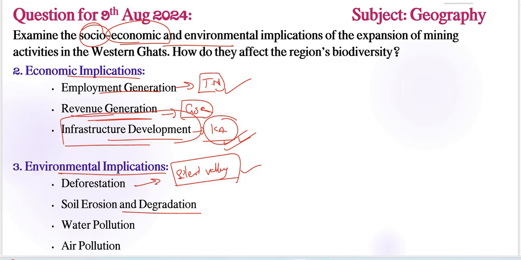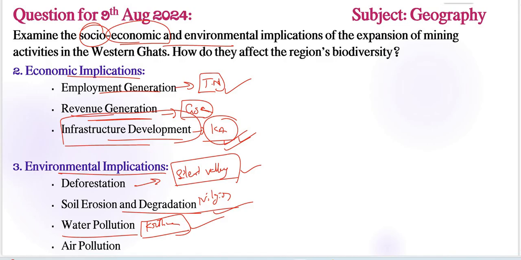Mining in the Nilgiris, especially the Nilgiri Hills, has caused soil erosion, leading to decreased soil fertility and increased landslide risk also. Very important factor. Water pollution also, in some areas, like polluted water bodies such as the Krishna River, with heavy metals and sediments impacting aquatic life and water quality for local communities.